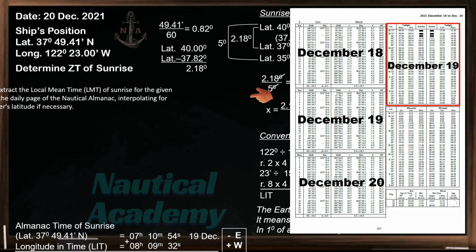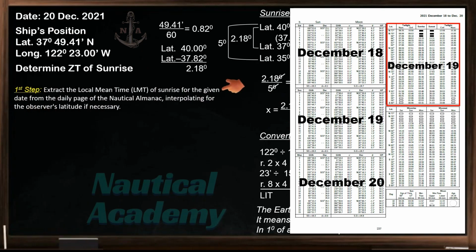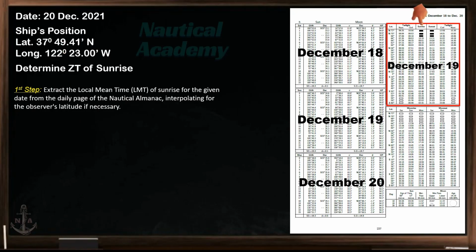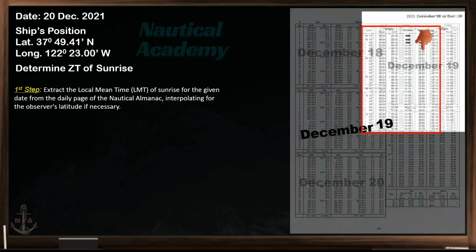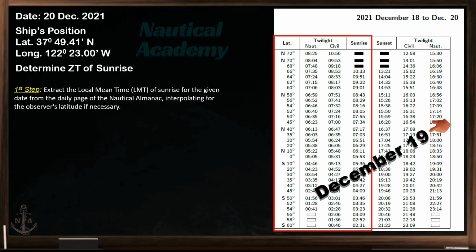Our first step is to extract the local mean time of sunrise for the given date, from the daily page of the Nautical Almanac, interpolating for the observer's latitude if necessary. Since 20th of December belongs to this daily page, we will use the data of sunrise on this page for our first step, which is 19th of December. If you've already seen my previous video on this topic, feel free to skip ahead to the second step.